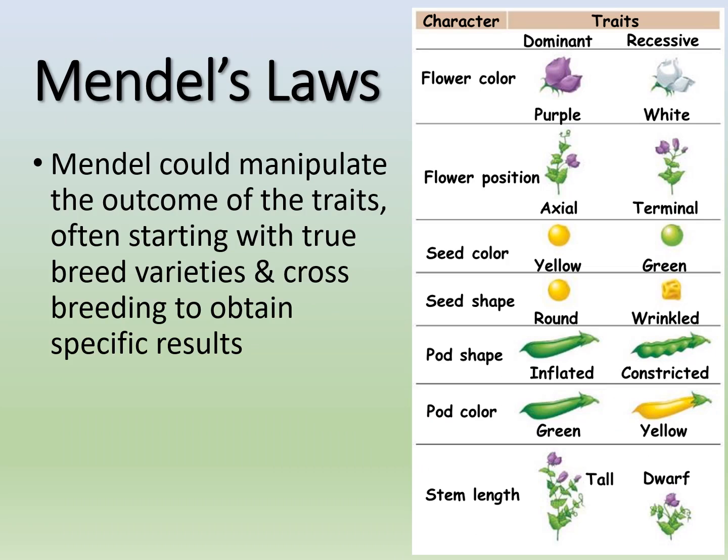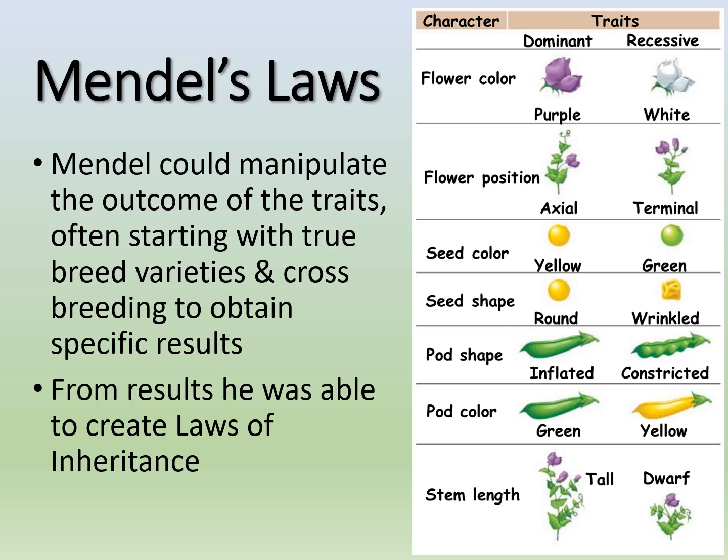So Mendel could really manipulate the outcome of traits. He could see, okay, this flower is purple, that flower is white. What happens if I cross them? Do I get all purple? Do I get all white? And he figured out, if he did this over and over again, he could predict the outcomes of these traits when he crossed certain things together. Okay, so he could obtain very specific results, and then he was able to create the laws of inheritance.